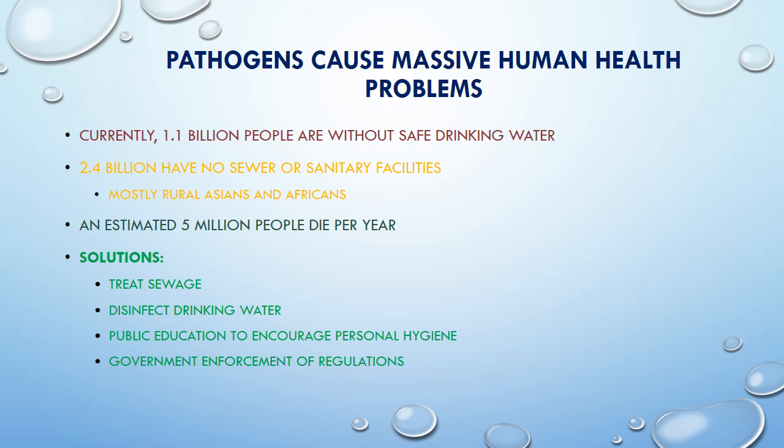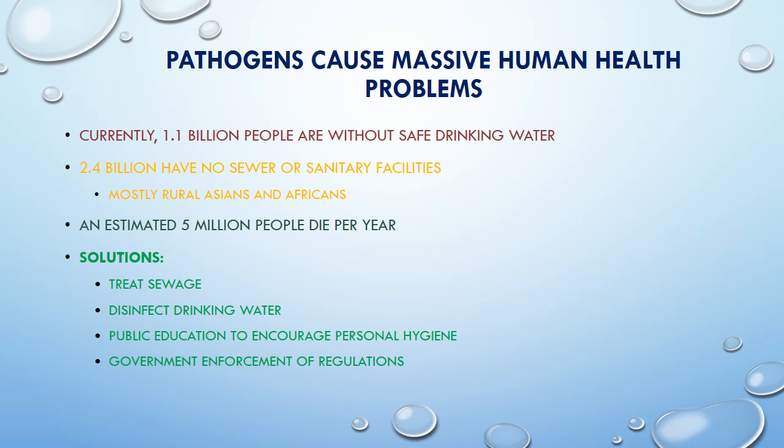Currently 1.1 billion people are without safe drinking water, if we go through this data, and 2.4 billion people do not have sewer or sanitary facilities. Those are basic needs for humankind. And this situation is mostly in rural Asia and the African region. It is estimated that about 5 million people die every year because of these waterborne diseases.